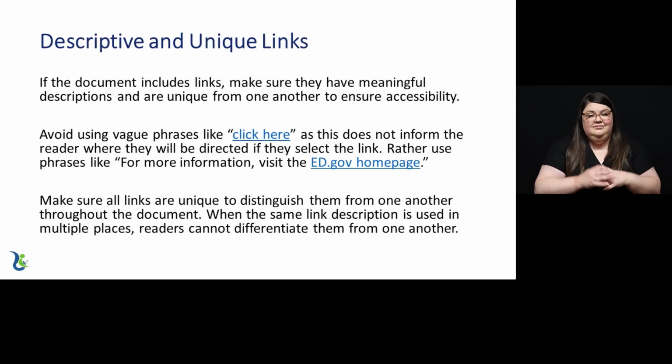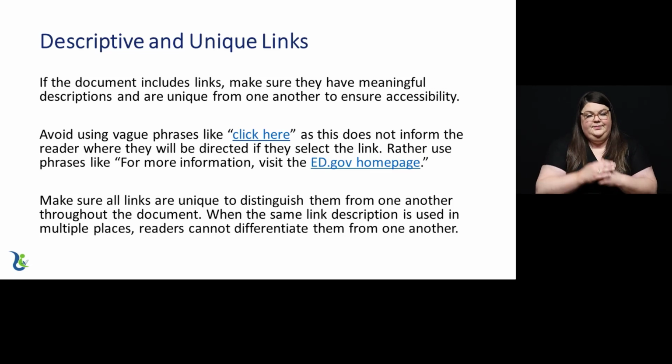Descriptive and unique links. If the document includes links, make sure they have meaningful descriptions and are unique from one another to ensure accessibility. Make sure the links are clear and descriptive. For example, if providing a link to the ed.gov homepage, do not provide vague phrases like "click here," as this does not inform the reader where they will be directed if they select the link. Rather, use a phrase like, "For more information, visit the ed.gov homepage." Make sure all links are unique to distinguish them from one another throughout the document.